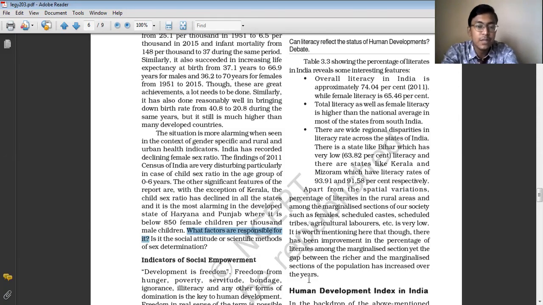So this is about the indicators of healthy life. What are the indicators of healthy life? Indicators of healthy life basically mean a life free from illness and living a longer lifespan.